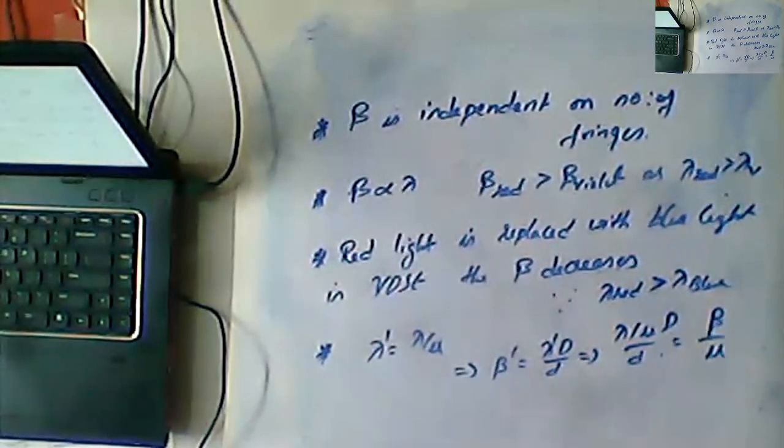So whenever you dip the whole apparatus in a liquid of refractive index mu and perform the experiment, the fringe width decreases. This is one point.